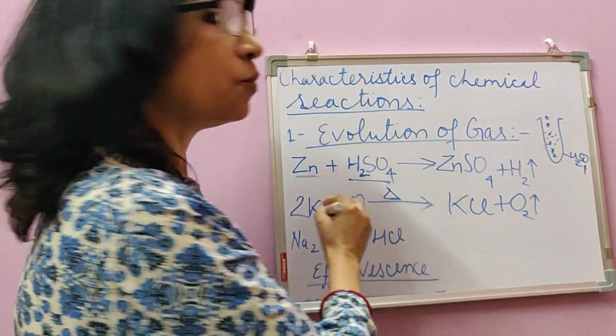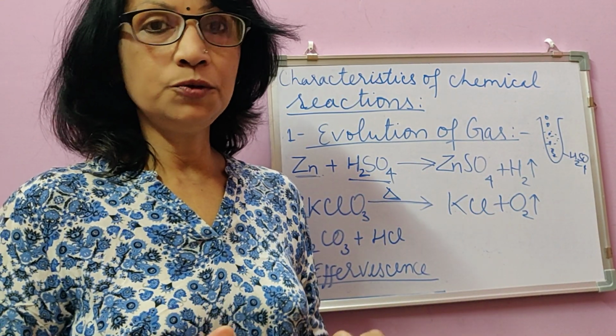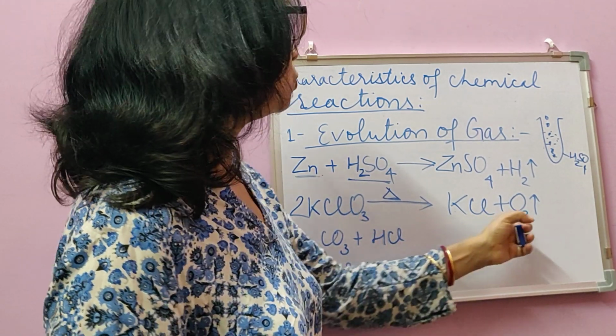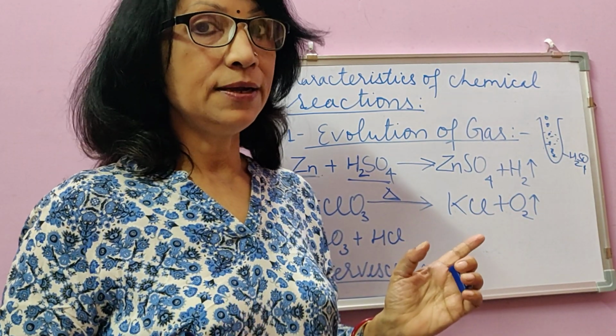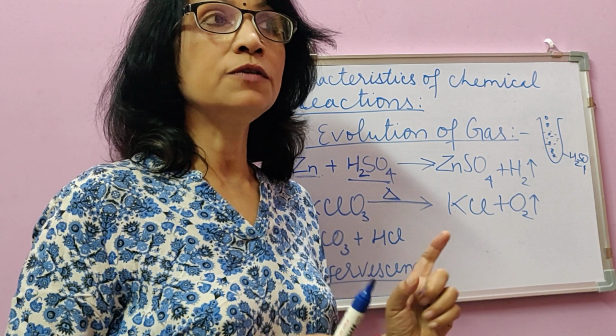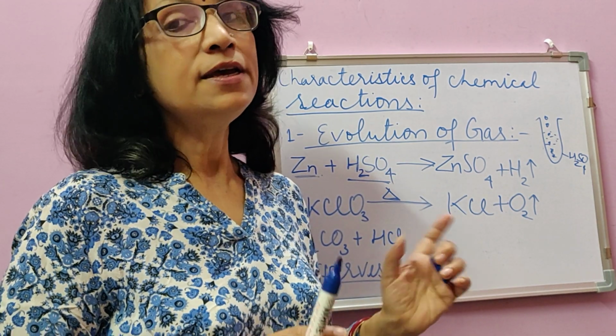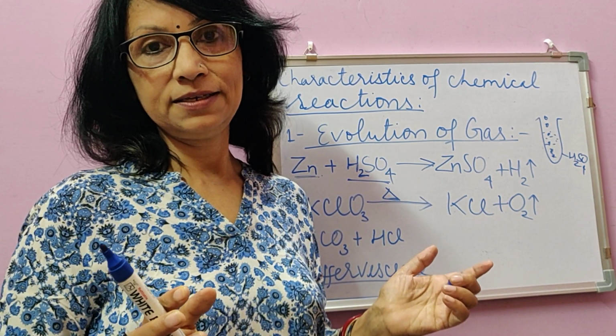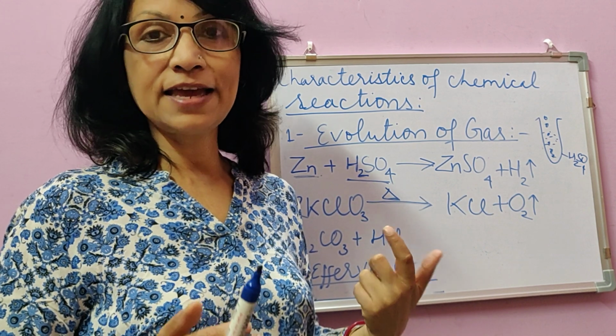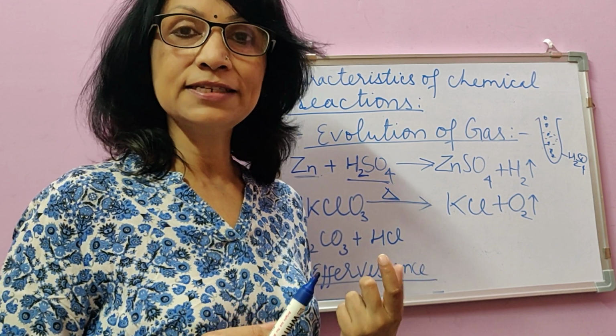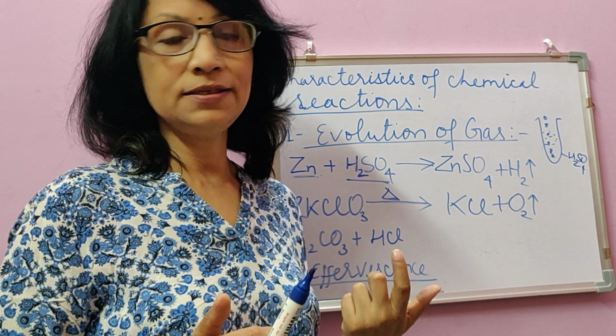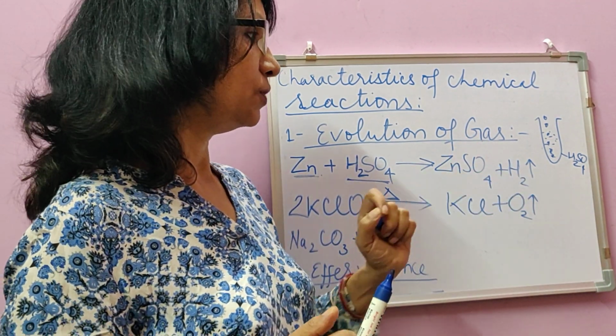If we are heating in a boiling tube or the test tube, then the gas so produced cannot be seen, but still we can test it, because when a gas comes out from a solid, we don't see effervescence. So we don't really understand that a gas is being produced, because oxygen is colorless and odorless. Even hydrogen is colorless and odorless.